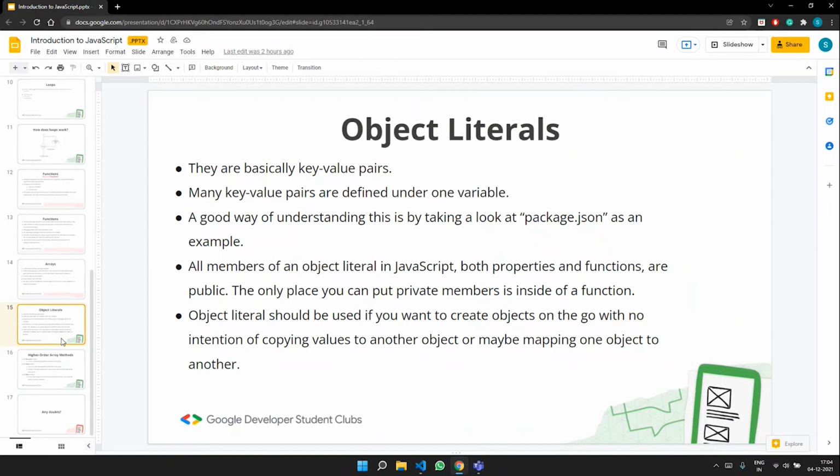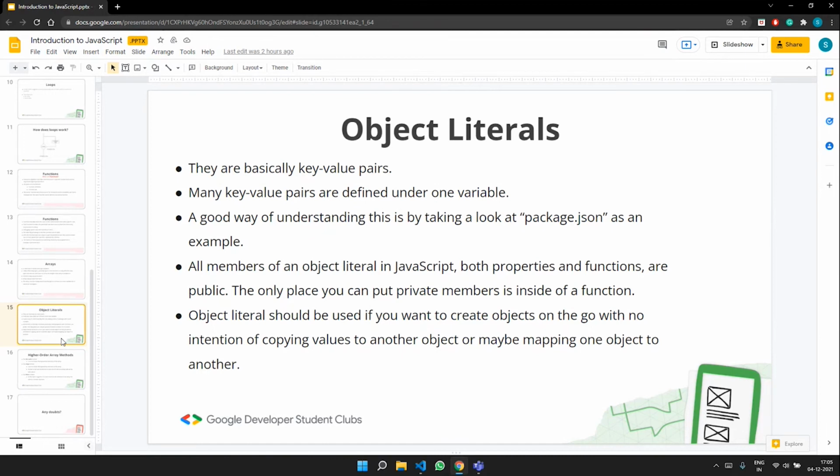Under this, we can basically take out the characteristics of one particular object using object literals. So we have defined something, and below that we have many key value pairs, which you can also assume are talking about the characteristics of that particular object or entity, and we have access to all those characteristics.